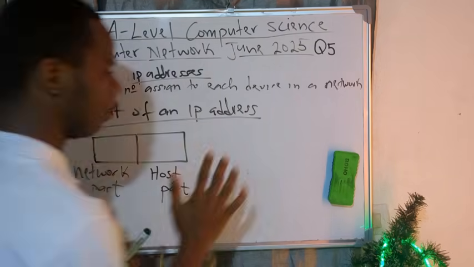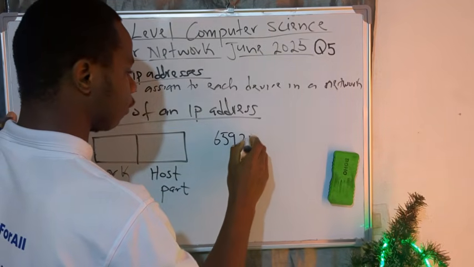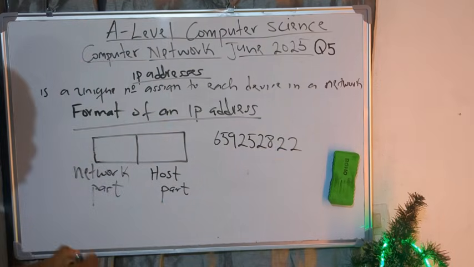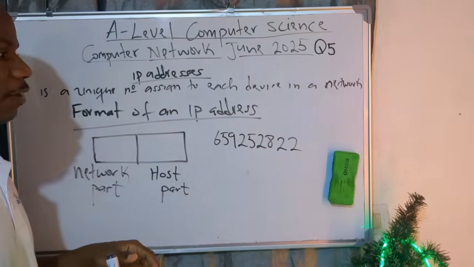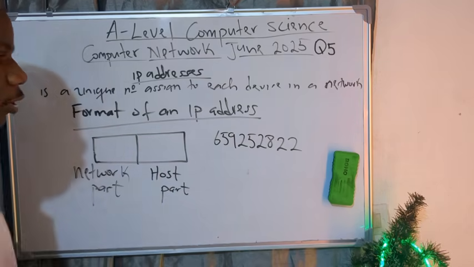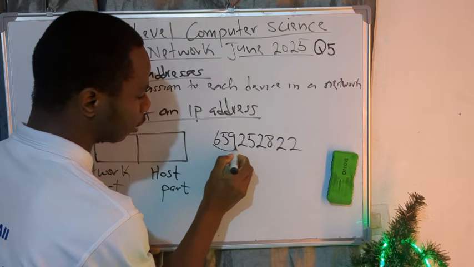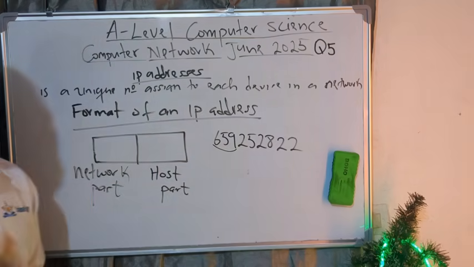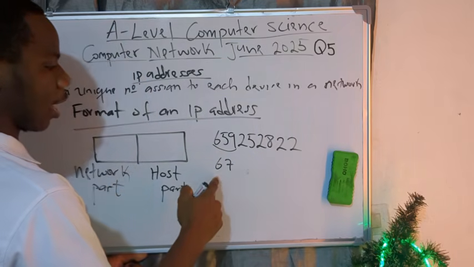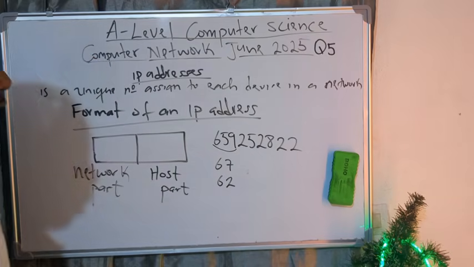For example, let me just take my phone number. This is my phone number here: 659 25 28 22. Now, if you look at this number very well, I'm going to ask for those in Cameroon because I've realized that some people in other countries like Nigeria are following us. They are looking at my videos. So those in Cameroon, when you have a number like this, I'm sure 100% that when you see 650 something, 59 and so on and so forth, it is an Orange number. Generally, MTN starts with something like 670 something, and Camtel generally starts with something like 621 and so on and so forth, if I remember well.